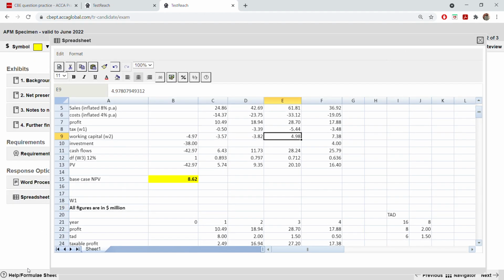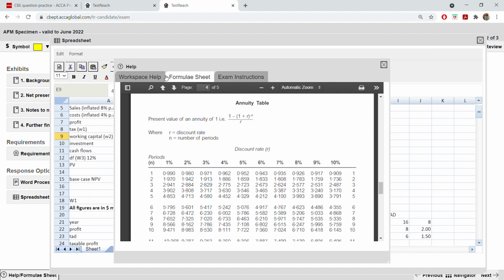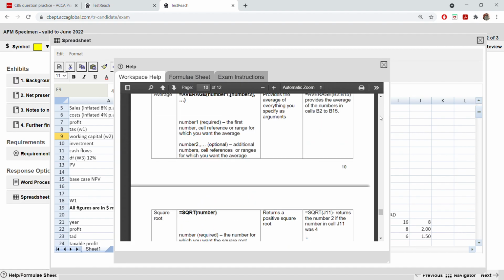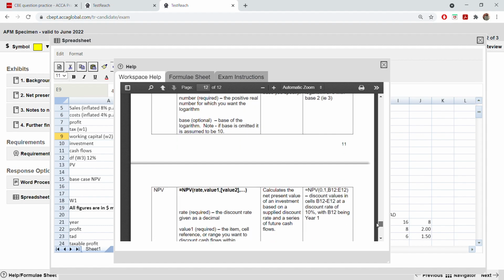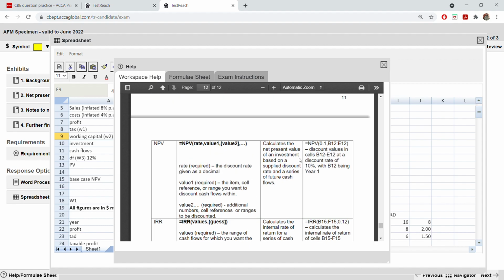Okay, so in case net present value is taking so much of time, there's a formula here that you can use in Excel to find the net present value very quickly. This is the formula. If you have the discount rate and all the cash inflows, you can quickly find the net present value without discounting it every year. If you're running short of time in the examination, you can use this formula to find net present value.